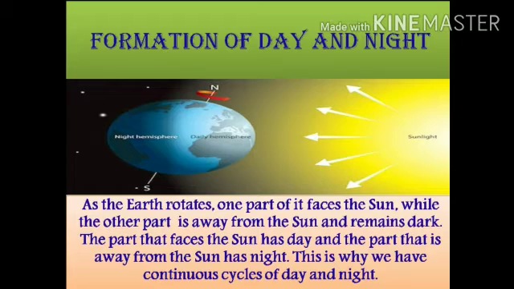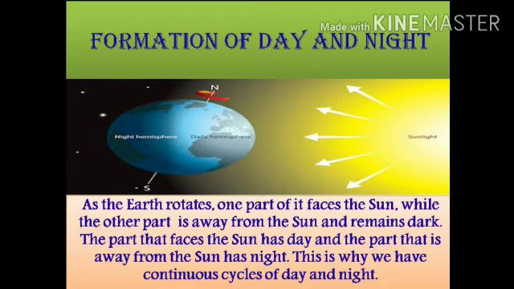So children, now we will see the formation of day and night. As the Earth rotates, one part of it faces the Sun, while the other part is away from the Sun and remains dark. The part that faces the Sun has day and the part that is away from the Sun has night. This is why we have continuous cycles of day and night.